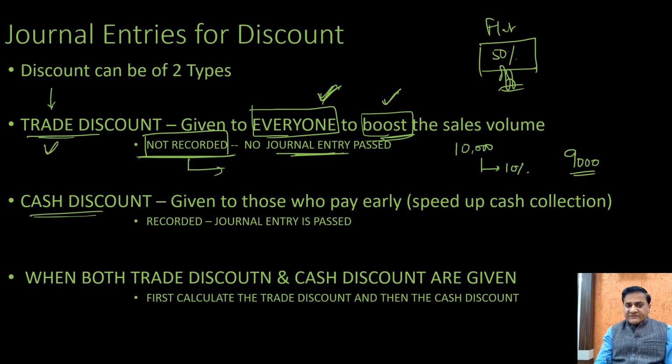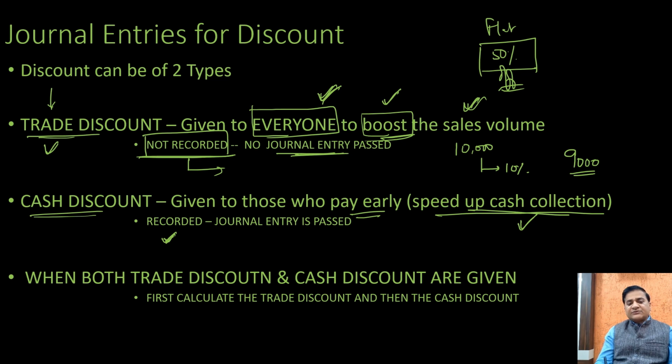Second thing, the cash discount. Cash discount is given to those clients who pay you earlier than the normal duration or as compared to the other buyers. So this discount is given to those who pay up early in order to speed up the cash collection. Trade discount is to increase the sales volume; cash discount is to speed up the cash collection. This type of discount is recorded in the books of accounts. Again the rule is, if you have allowed that discount, it is debited. If you have received that discount, it would be credited.